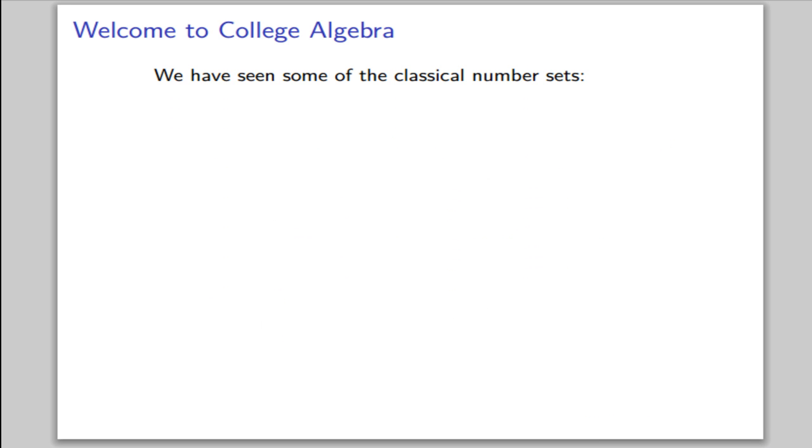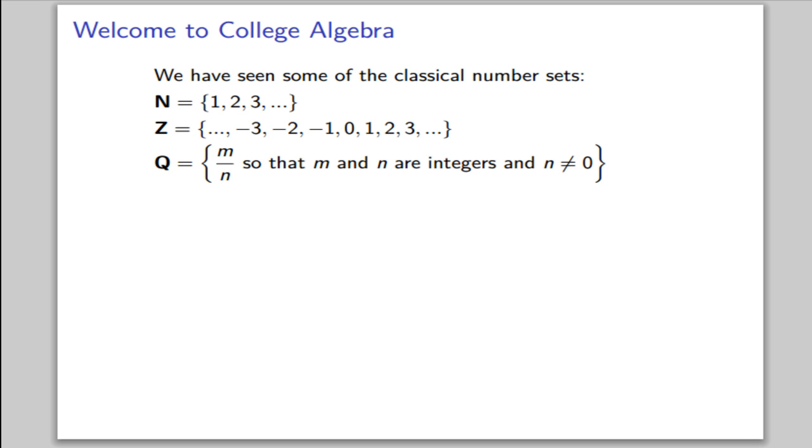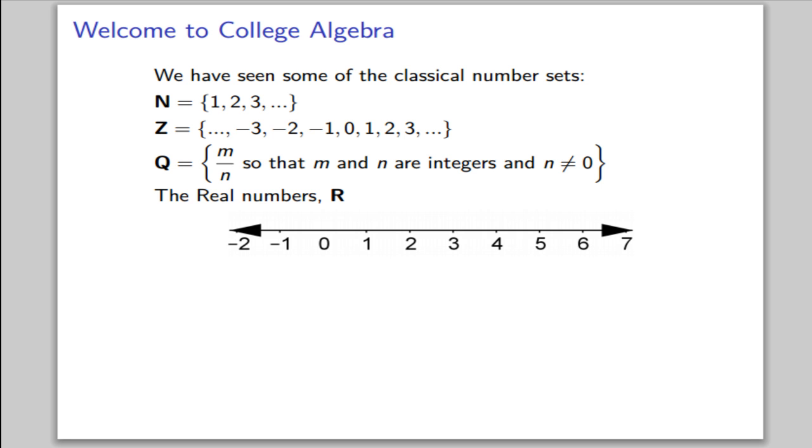So we have now seen some of the classical number sets. We started with the natural numbers, then added 0 and the negatives to get what we call the integers. Division led us to looking at fractions, and finally we had the number line, which we call the real numbers.